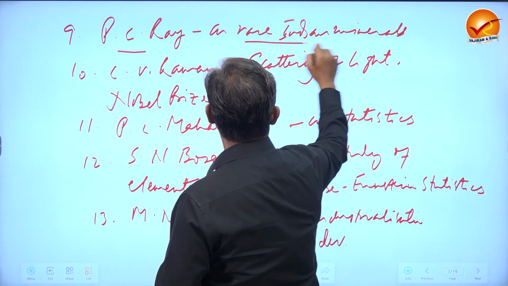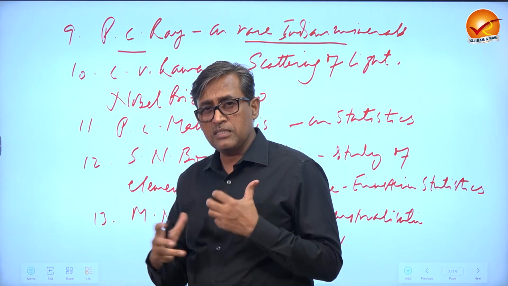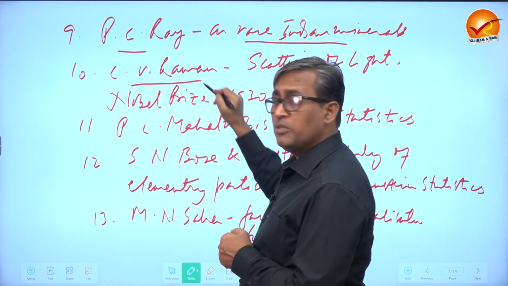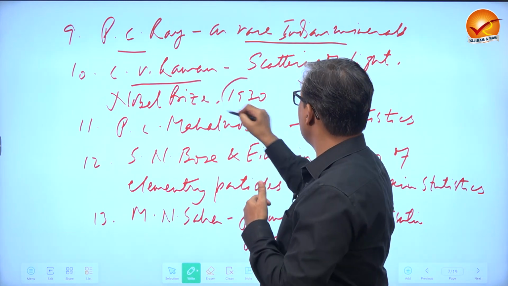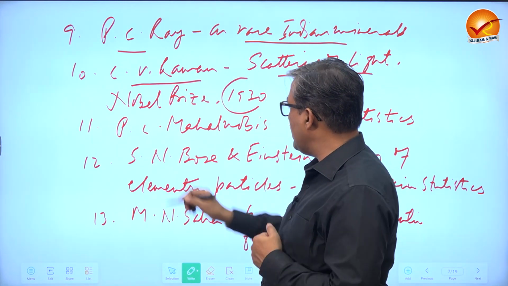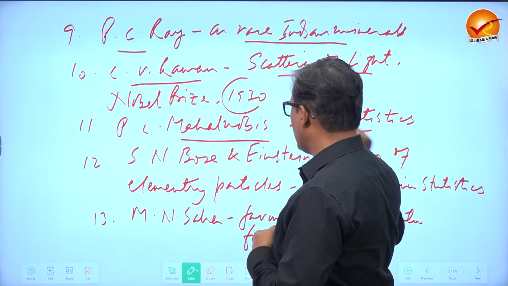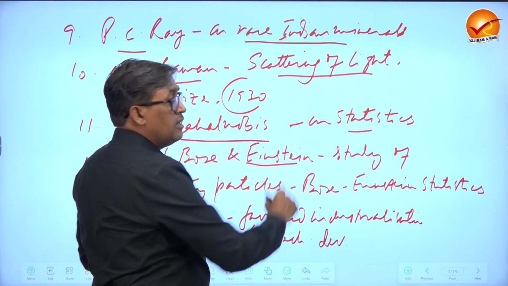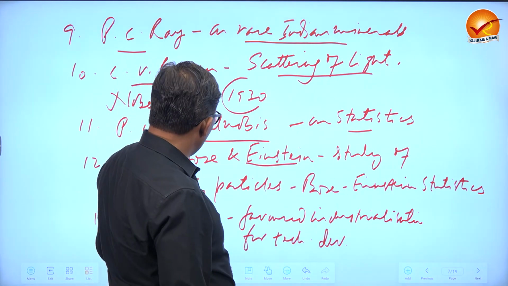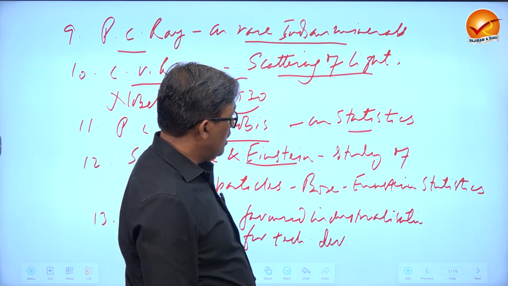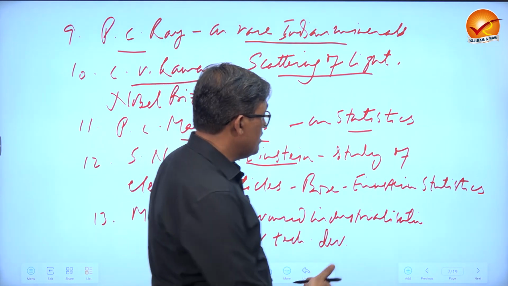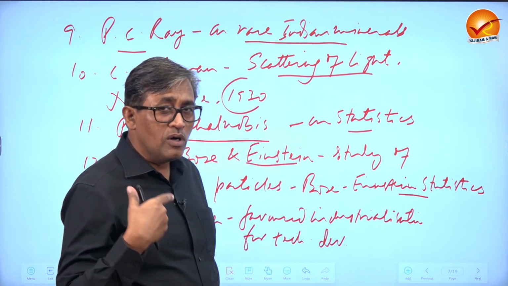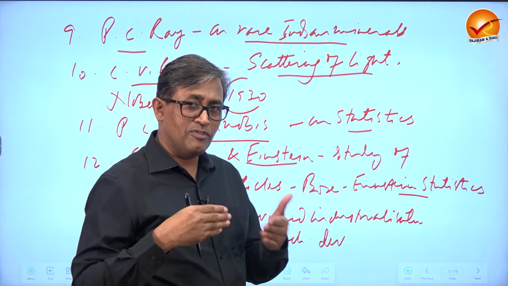Ray, a rare Indian minerals, he actually started discovering and making use of that one. C.V. Raman, of course, you all know that he got the Nobel Prize for scattering of light. P.L. Mahalanobis worked on statistics, and of course, S.N. Bose worked with the great Albert Einstein on elementary particles, and the famous Bose-Einstein statistics that you all heard in your 10th and 12th is actually the work of the colonial period, that is, in the first half of